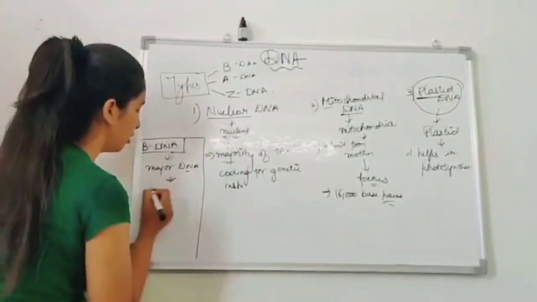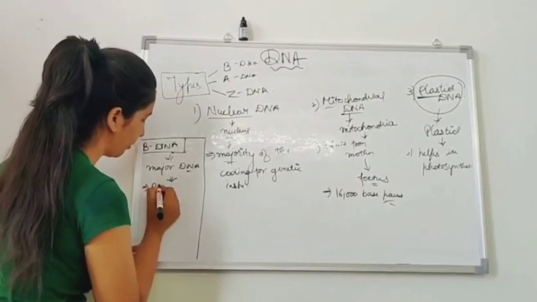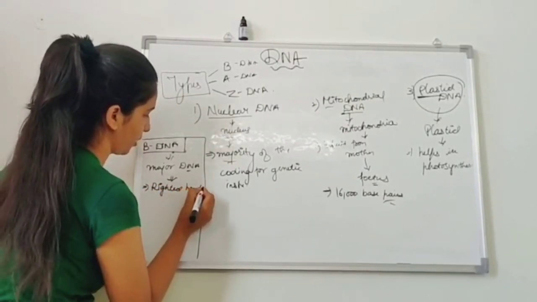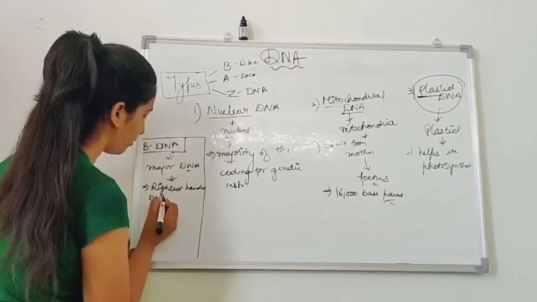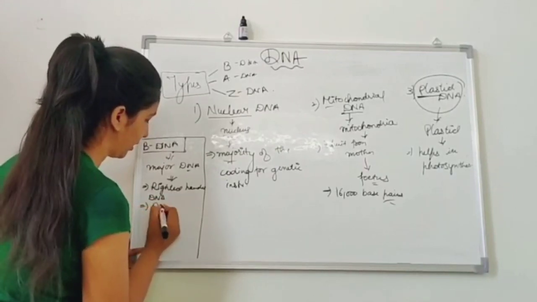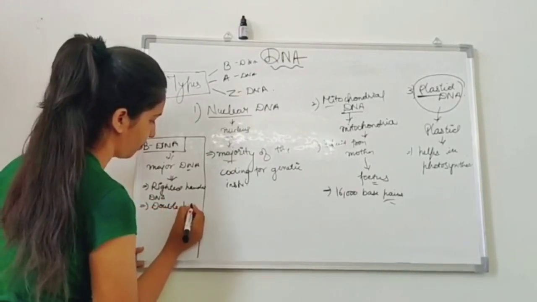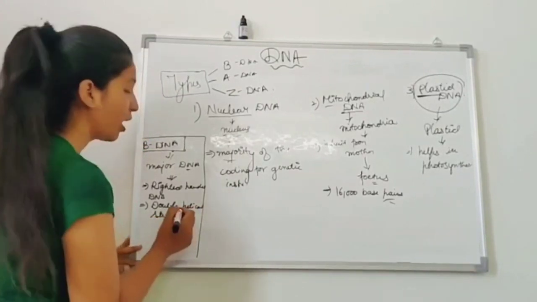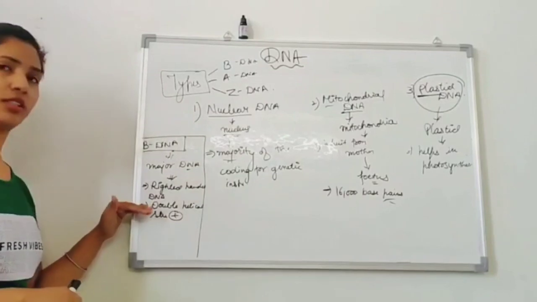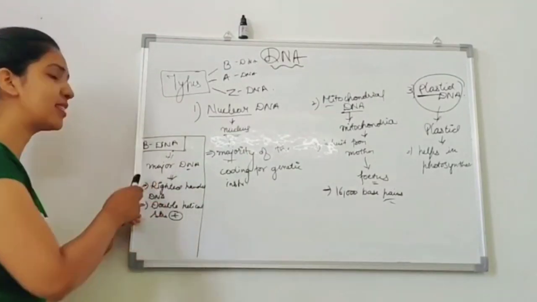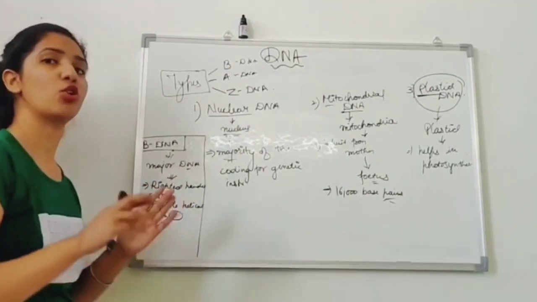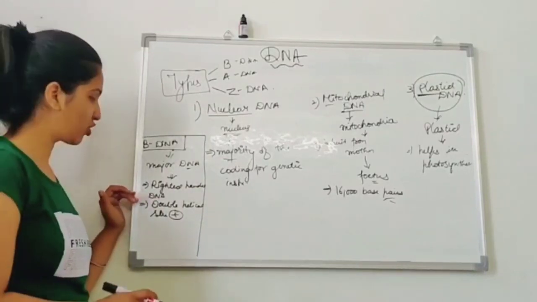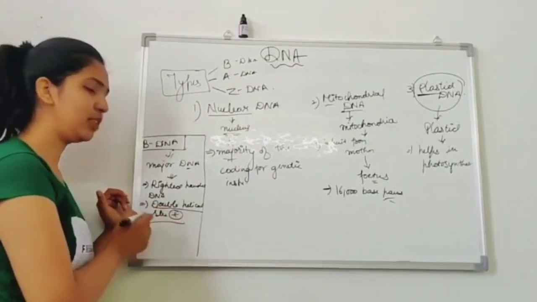It is a right-handed DNA. Double helical structure is present. I will let you know about what is double helical. The B DNA is a major DNA which is present in the normal physiological forms. It is right-handed in structure and it is double helical.